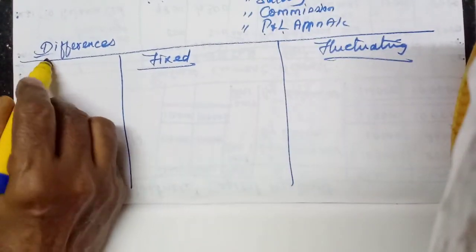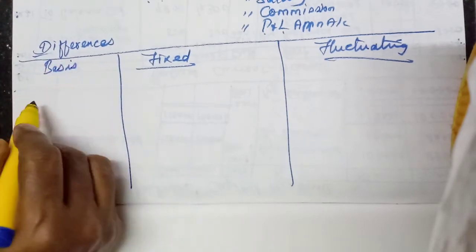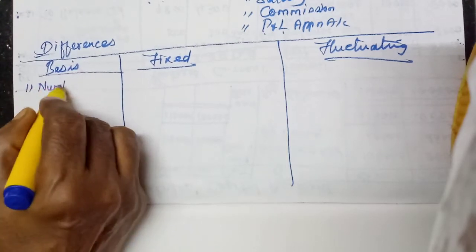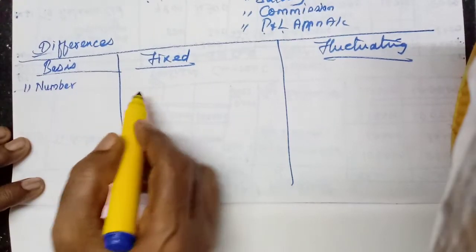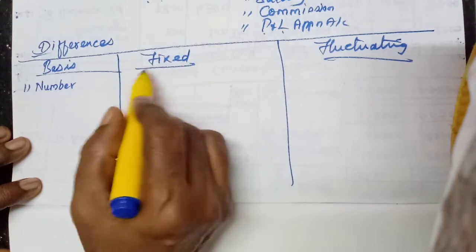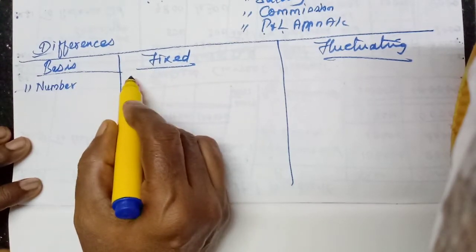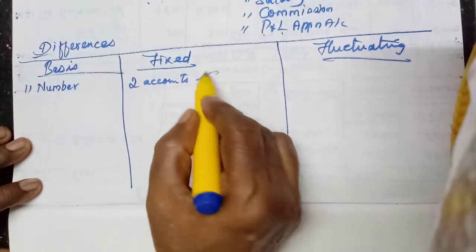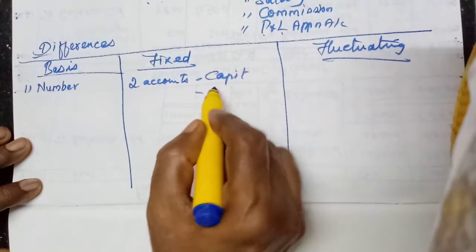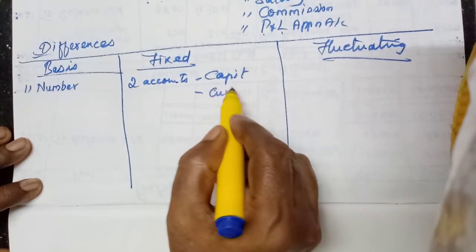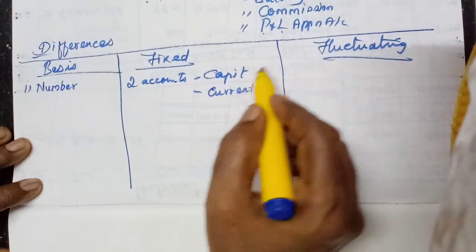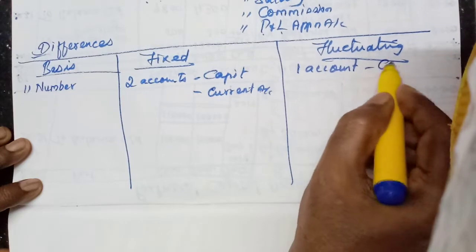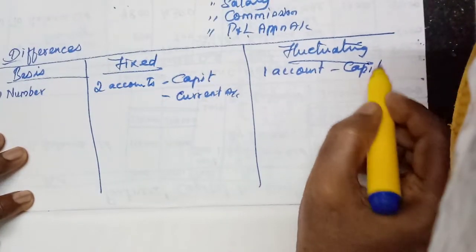Okay, what is the basis? The first one, number of accounts. That is the main difference, isn't it? Here, in the fixed method, how many accounts do we open? Two accounts are opened, isn't it? Two accounts. First one is the capital account. The other one is what? Current account. Here only one account, isn't it? Only one account. What is that account? Capital account.